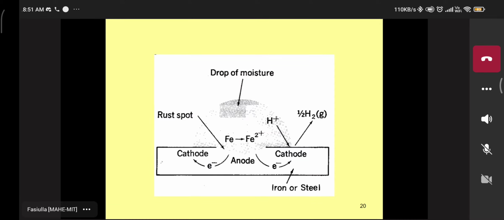See that here once again in the picture. One drop of water, Fe gives rise to Fe2+. This part, where one drop of water is put on the surface of the iron metal, is an anode. The rest of the metal, you can take iron or steel, is known as the cathode.